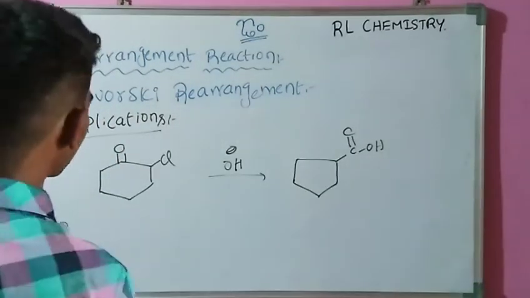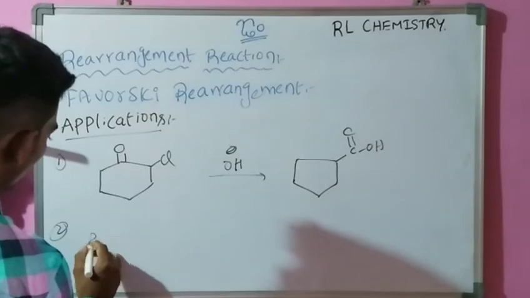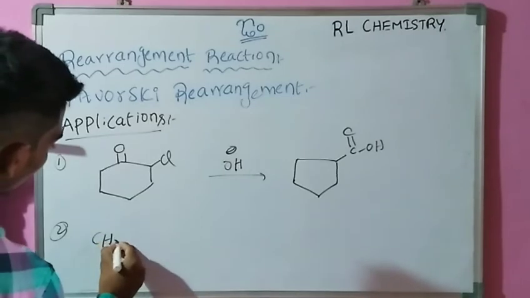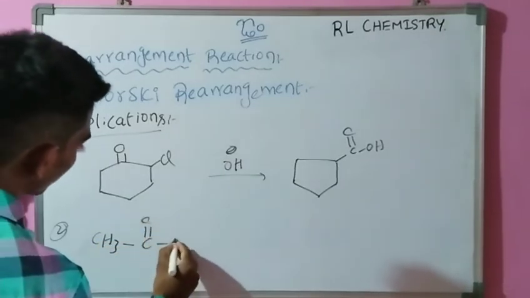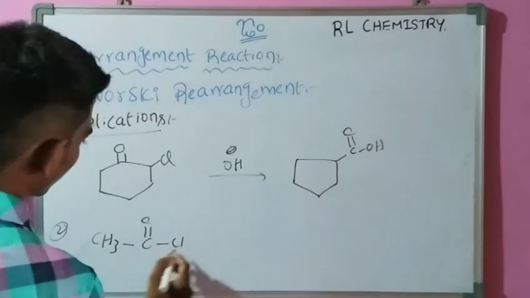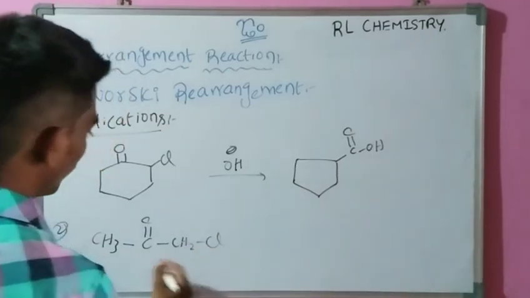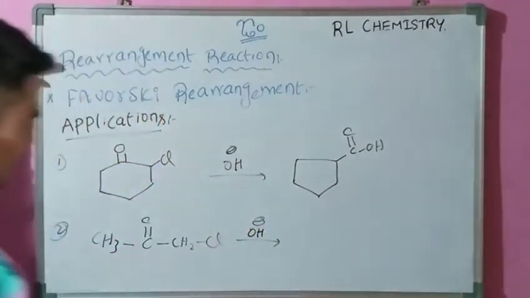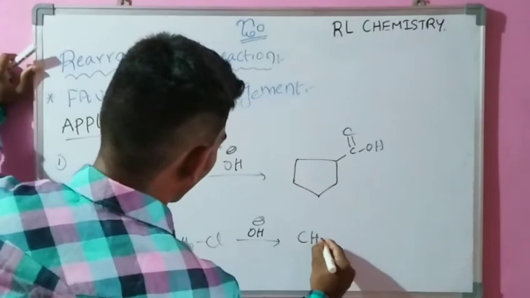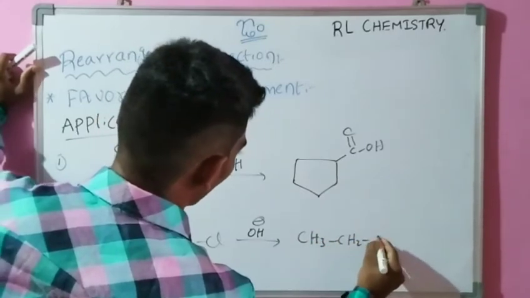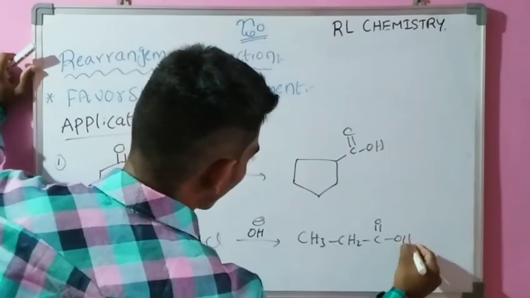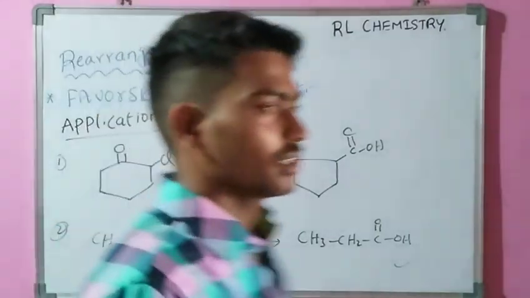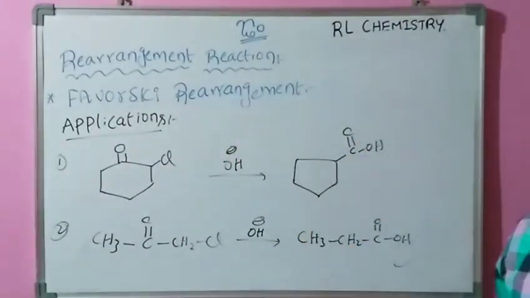Now coming to the second application. For example, this is an alpha halo ketone containing compound, which is treated with base, then it forms our required product, an acid containing compound. Our required product is formed. This is the second application of the Favorskii rearrangement reaction. These are the applications of the Favorskii rearrangement reaction.